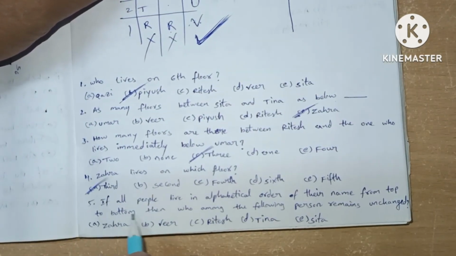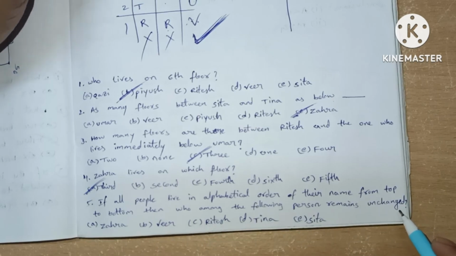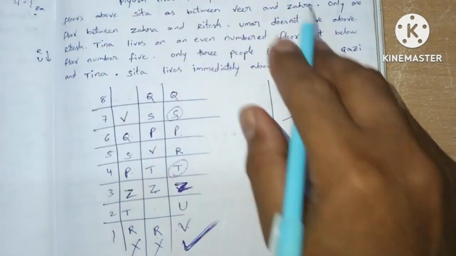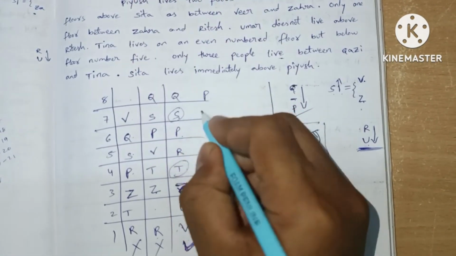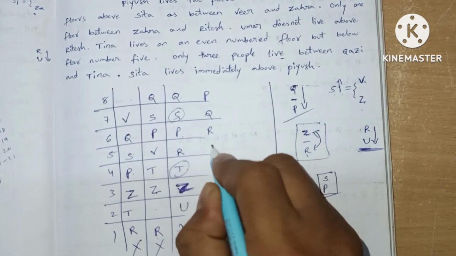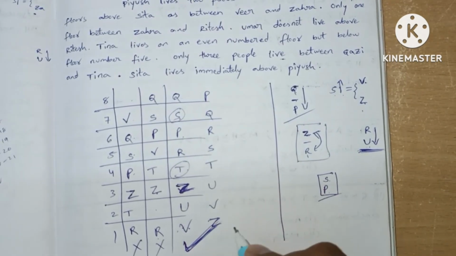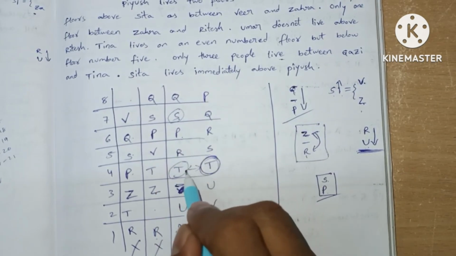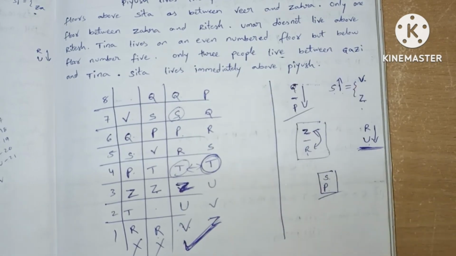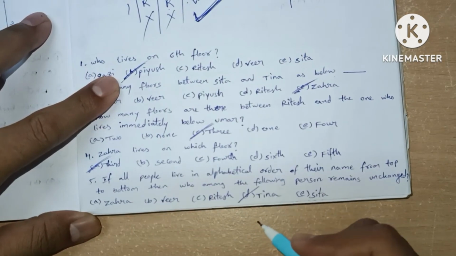5th question. If all the people live in alphabetical order of their name from top to bottom, then who among the following persons remains unchanged? Alphabetical order of names means starting with P. This is the place for P, Q, R, S, T, U, V and Z. Here T sits in the same place and none of the others. So our answer will be T, option D, Tina.